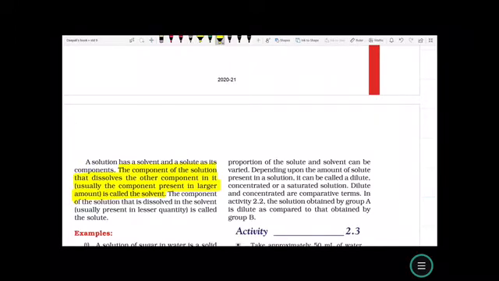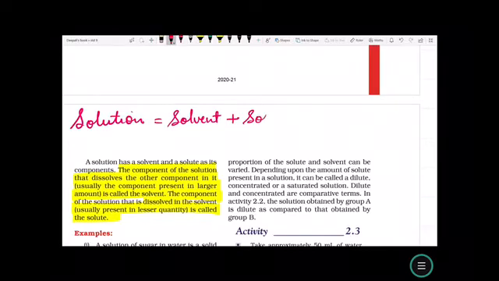And the component of the solution that is dissolved in the solvent, usually present in lesser quantity, is known as the solute. So, we can say that a solution is equal to solvent plus solute.